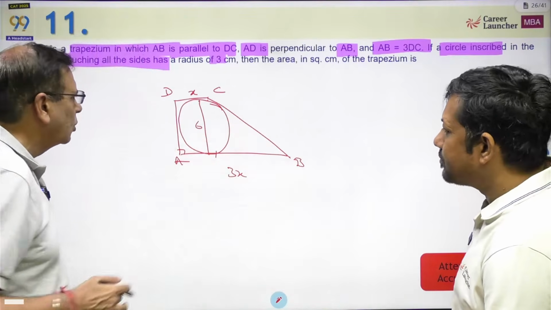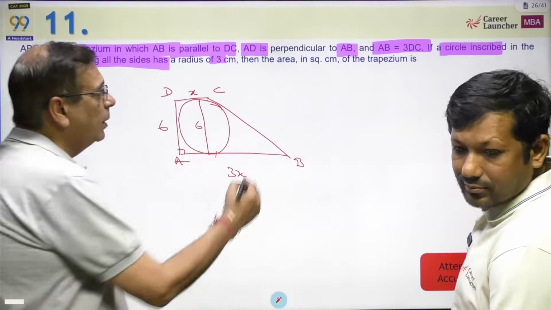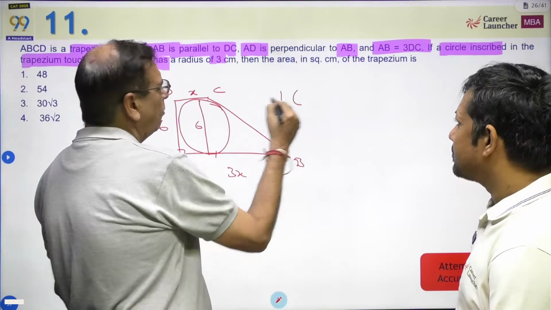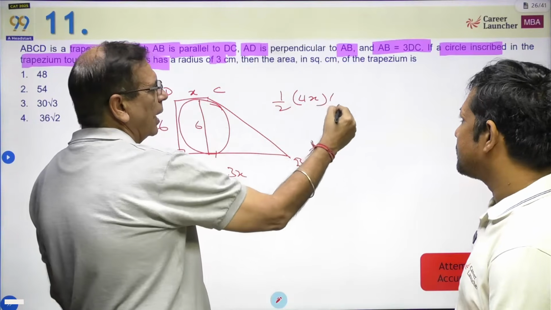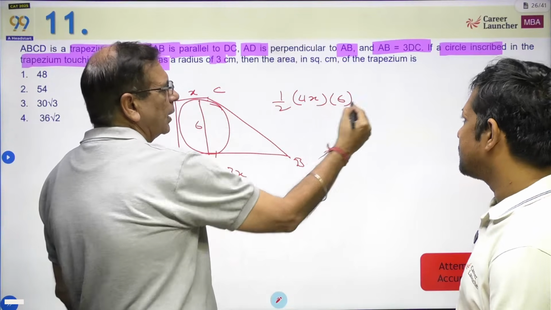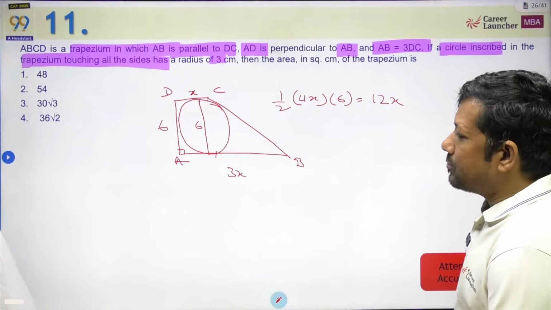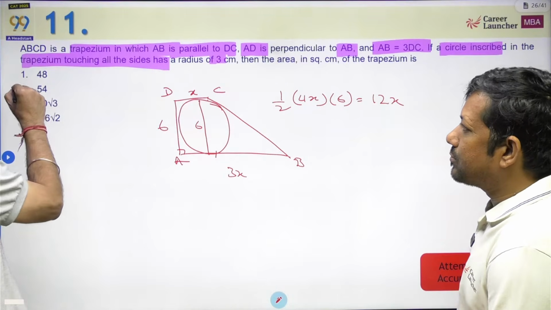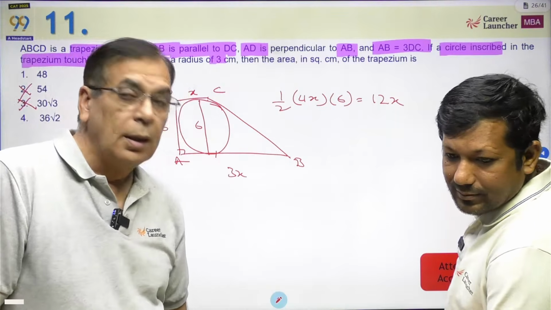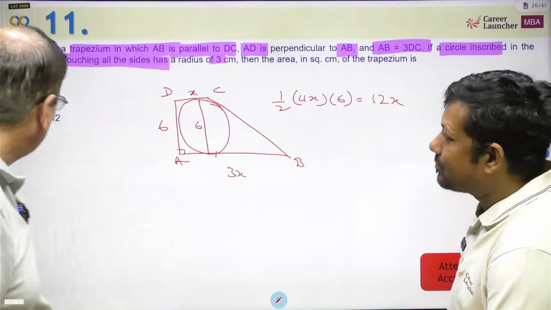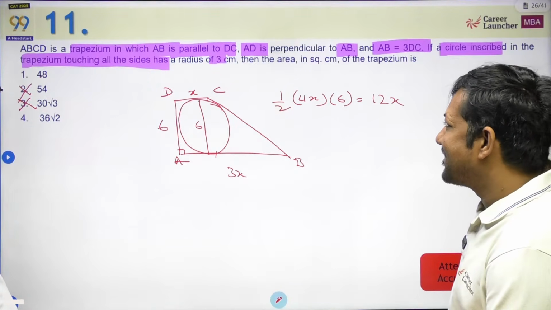Now, पहला जुगाड़ जो इसमें लगा सकते हैं is a very simple thing. This is 6. What is the area of a trapezium? It is half into the sum of parallel sides, x plus 3x, which is 4x, into the distance between them. So what does it become? 12x. My answer should be a multiple of 12. 2 choices gone. Now you can take a chance और कि यार इसमें शायद √2 कहाँ से आएगा, सीधा मार्क कर दो, or you say कि ये आएगा, मार्क कर दो.